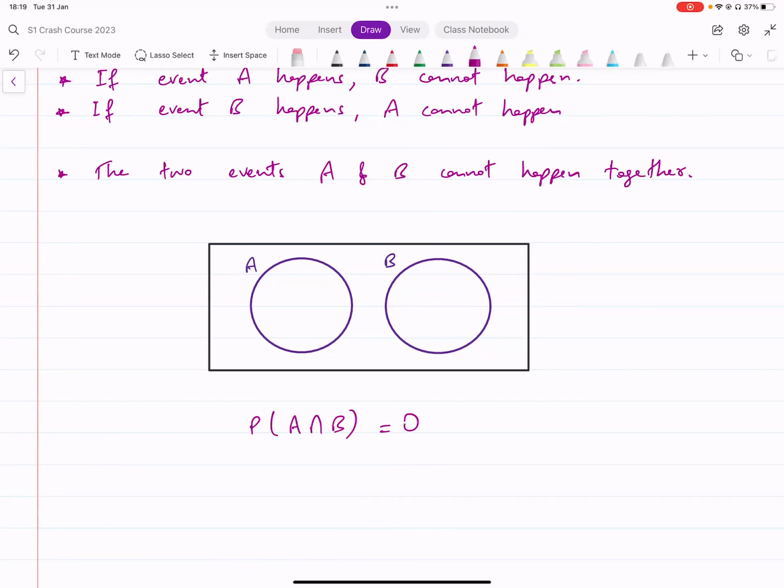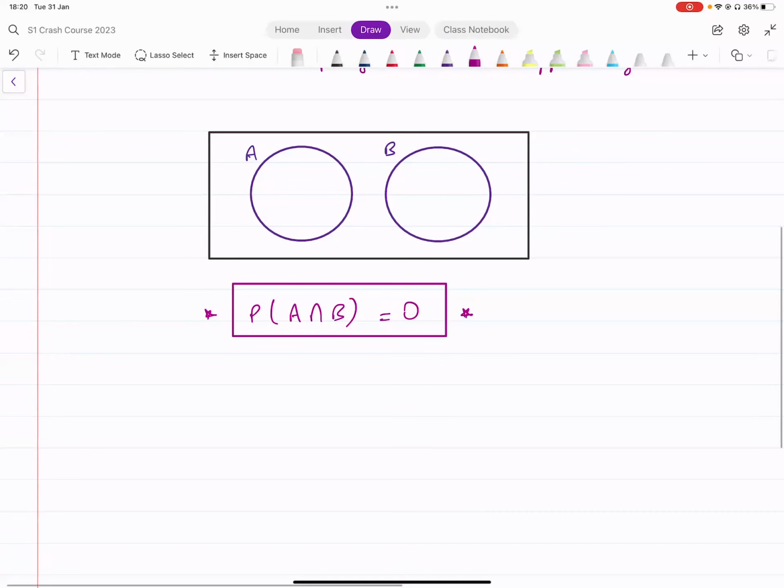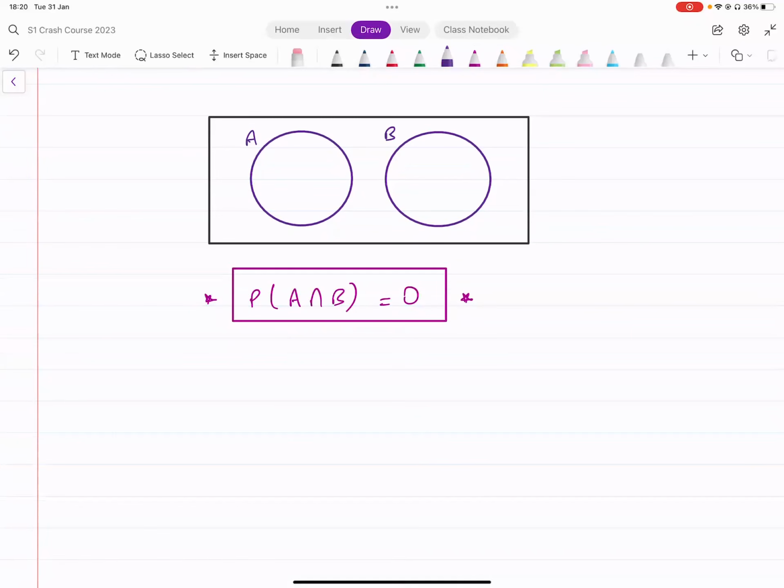All right. Now, this is what it looks like. This is the condition that you've got for mutually exclusive events. All right. So if two events are mutually exclusive, this condition has to be true. So this is true for mutually exclusive events.